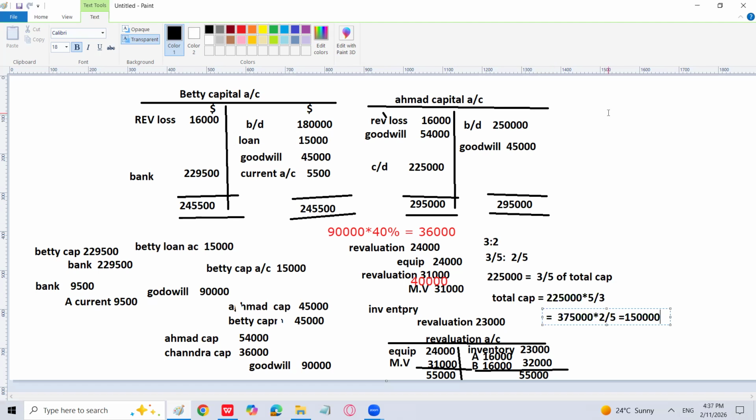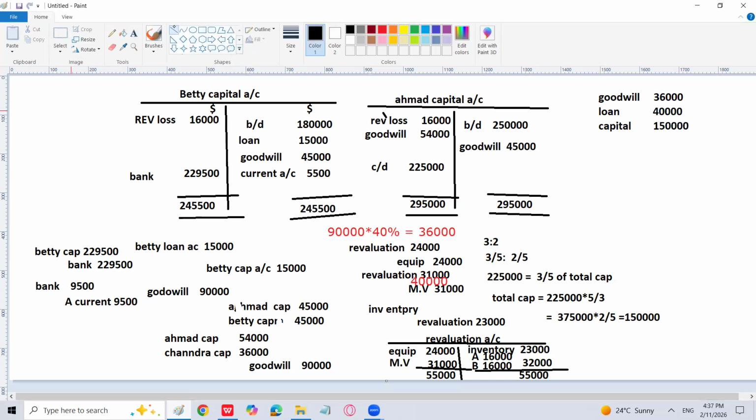So now we can easily assess what Chandra will bring. The goodwill cash he will bring is 36,000, that is 90,000 into 40%. The loan he is going to bring is 40,000, and the capital, which should be in profit sharing ratio with Ahmed, is going to be 1,50,000.